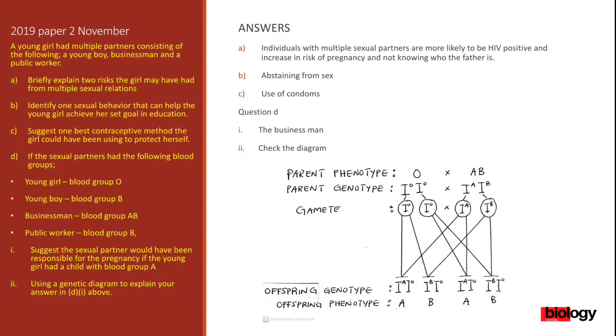Otherwise, the first three questions were basically based on sexual reproduction, of which again, if you think of it, it's just general knowledge. Then D was the one which was based on genetics, and it was under blood groups. So whenever you're dealing with blood groups, remember using I is very much imperative.